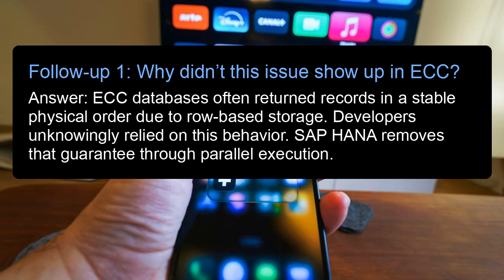Follow-up 1. Why didn't this issue show up in ECC? Answer: ECC databases often returned records in a stable physical order due to row-based storage. Developers unknowingly relied on this behavior. SAP HANA removes that guarantee through parallel execution.